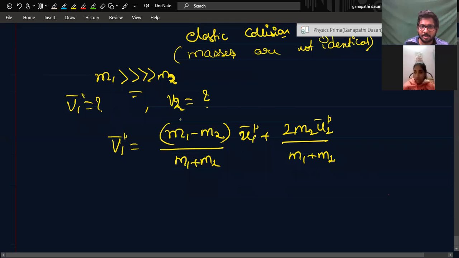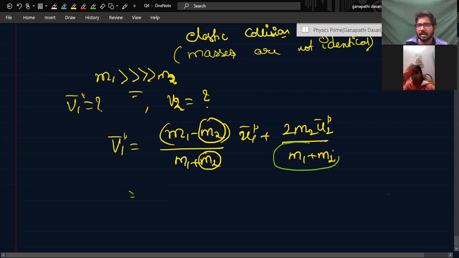Yes, sir. M1 is much higher than M2, so here I can neglect M2 to some extent. If I neglect it, what will happen? M1 is much higher, so this denominator I can write as M1.